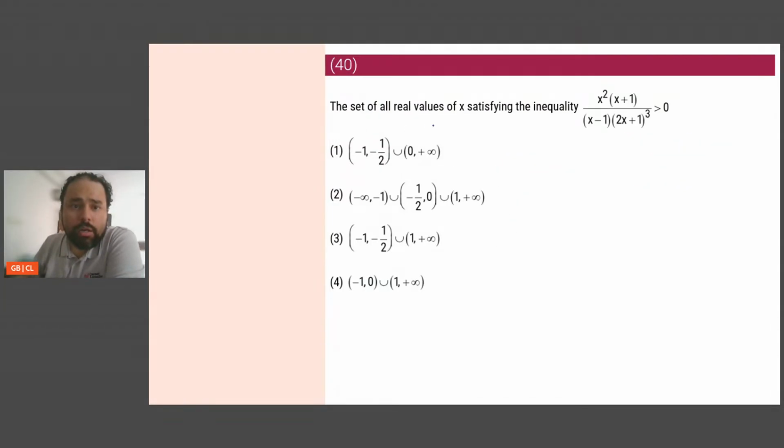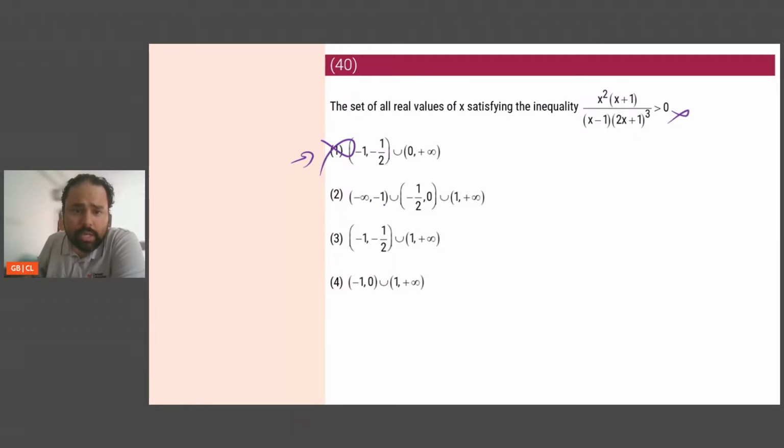Okay, one last question of quant. The set of all real values of x satisfying this equation. Now, whenever a question like this comes, I like going by options. Look at the options. Is 0 included in any option? Here, no. Here, no. Here, no. Here, no. Okay. Is 1 included in any option? 1 is included here. Let's put 1. If I put 1, it's not possible because the denominator will have a 1. So this answer is wrong. Look at the others.